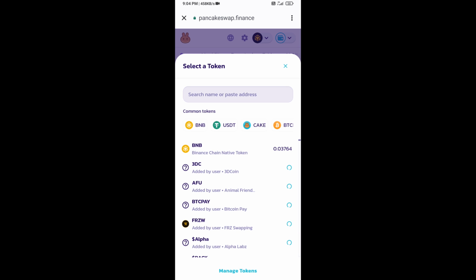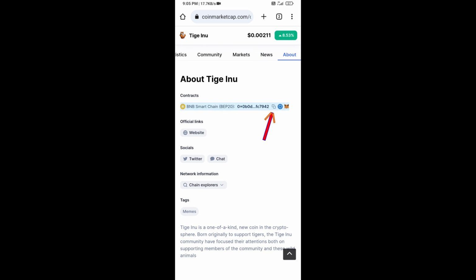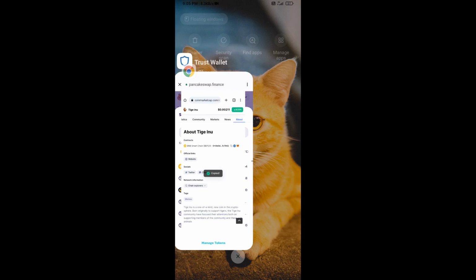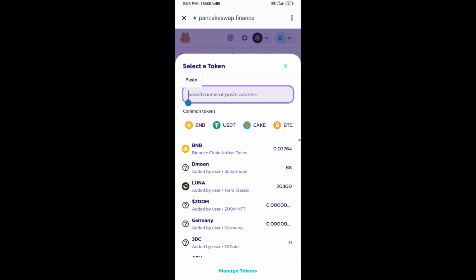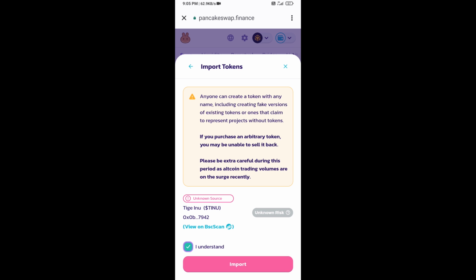After that, you will open the Tige Inu token smart address and you will open Tige Inu token on CoinMarketCap. Now here you will copy this address and paste here. Click on import. Click on I understand and click on import again.